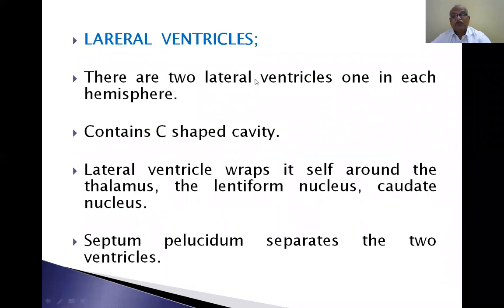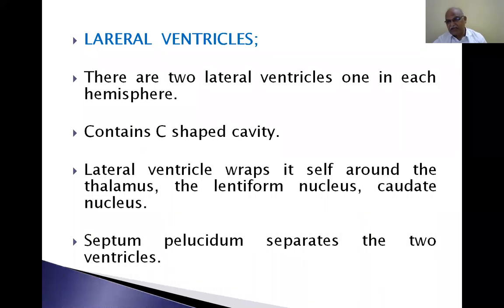Lateral ventricles. There are two lateral ventricles, one in each cerebral hemisphere. They contain a C-shaped cavity. Already when I was teaching you the corpus callosum, I told you about the lateral ventricle. The lateral ventricle wraps itself around the thalamus, lentiform nucleus and caudate nucleus. The septum pellucidum separates the two ventricles.